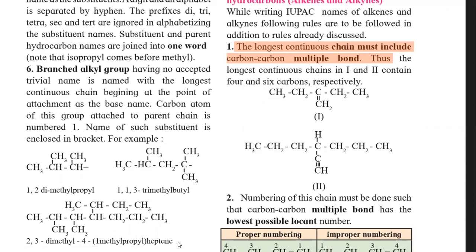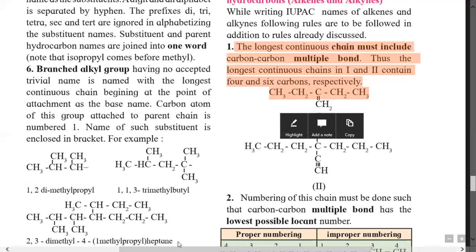So that is selected, and from that the name of the parent hydrocarbon, that is alkane, is given. We know the first 20 names of alkanes. Here the suffix from the name alkane, ane, is replaced by ene for alkene and yne for alkyne.